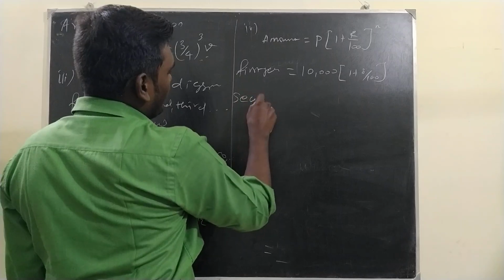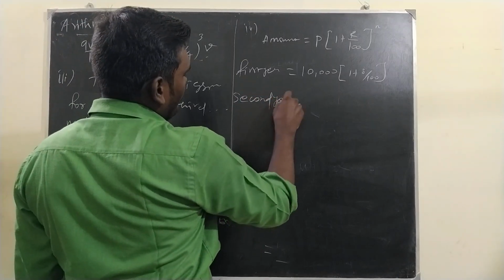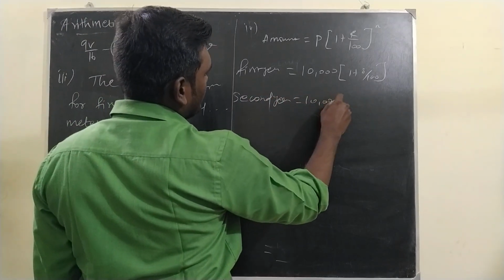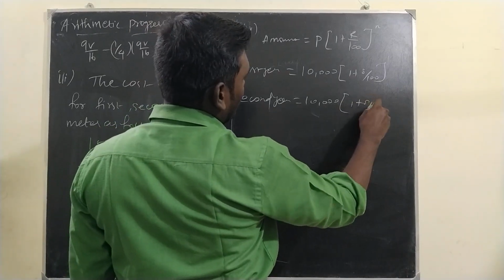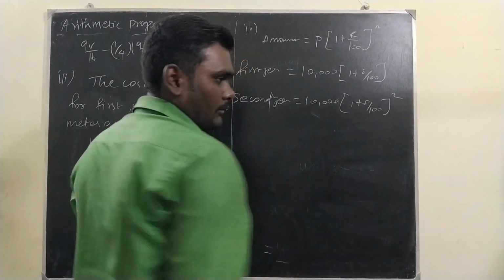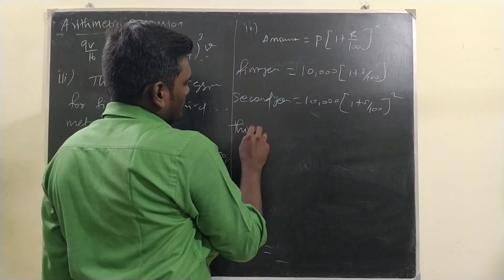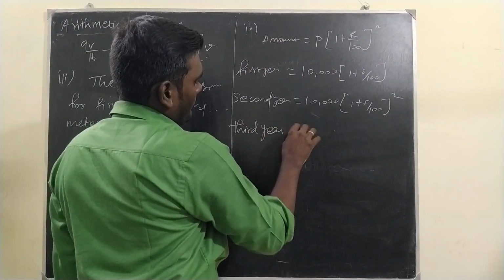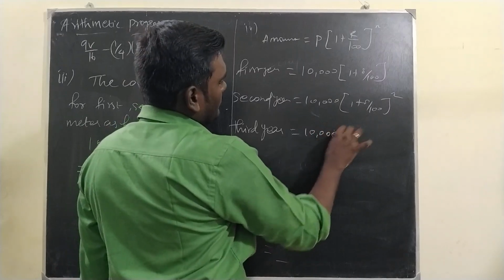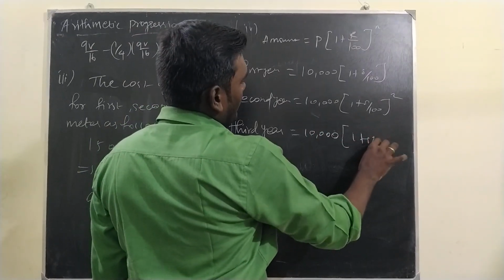At the end of the second year, how much will be there? 10,000 into 1 plus 8 by 100 whole power 2. Third year, the same 10,000 into 1 plus 8 by 100 whole power 3.